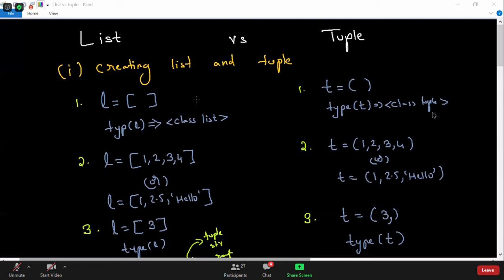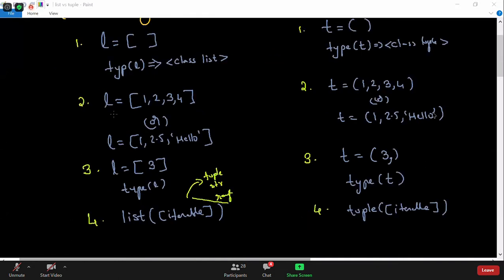The way we create a list is list is equal to square brackets, and the way we create a tuple is tuple is equal to parentheses. Now we've seen that when I asked type of L, it told me that what you created is of list type, and when I ask here, it will tell you that what I created is a class that belongs to tuple. Then we've seen that list can be used with square brackets, and tuple can be used with parentheses, and we can give multiple values here.